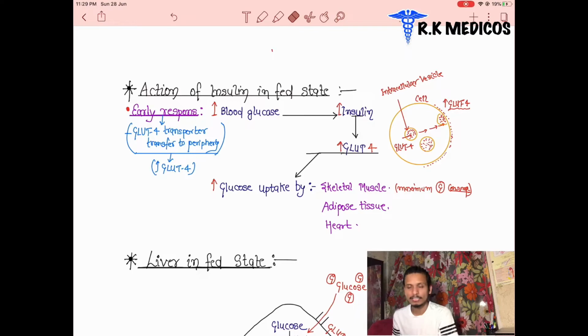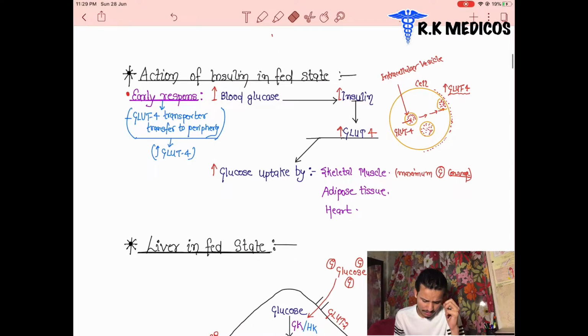Where are they located? They are located in the skeletal muscle, in the heart, and in the adipose tissue. The GLUT4 receptors are synthesized and they are responsible for the uptake of glucose, and the maximum will be present in the skeletal muscles. The GLUT4 transporter is basically present in our peripheral parts, mainly in the skeletal muscles.